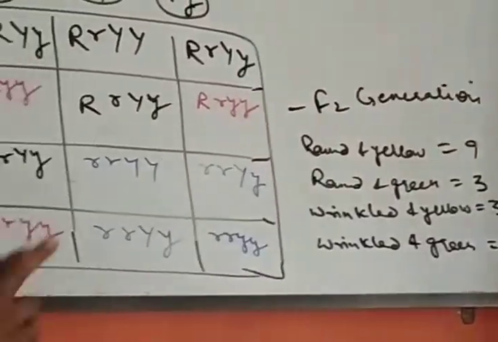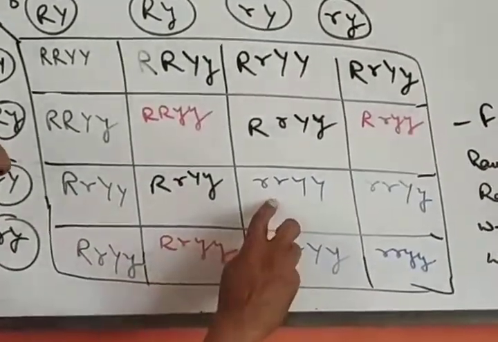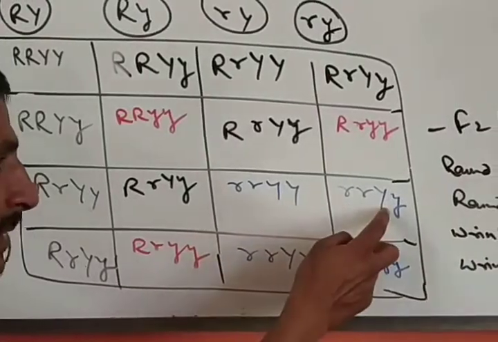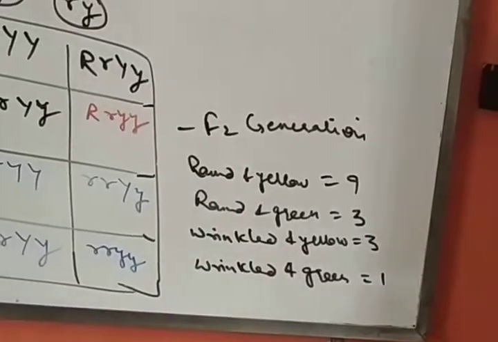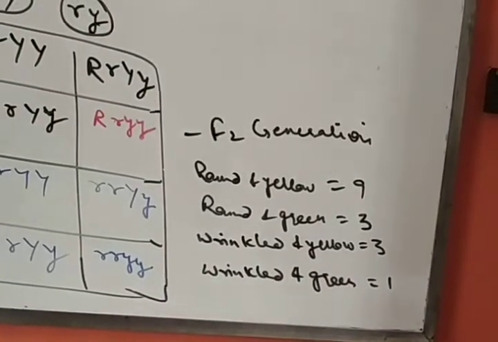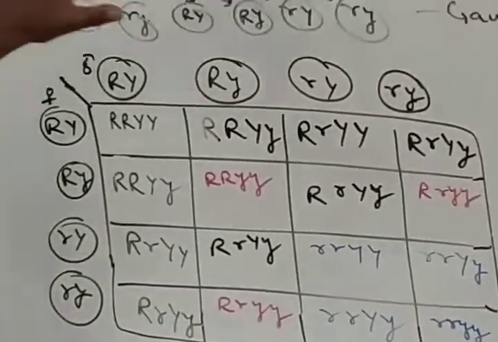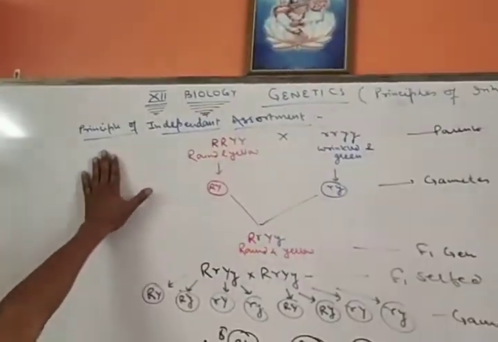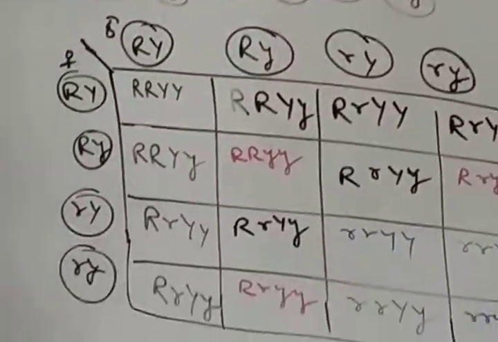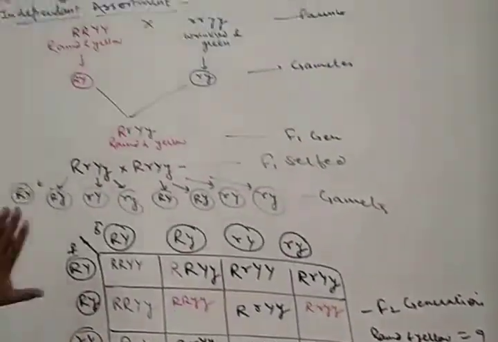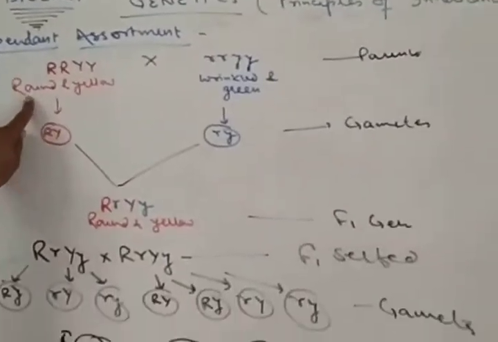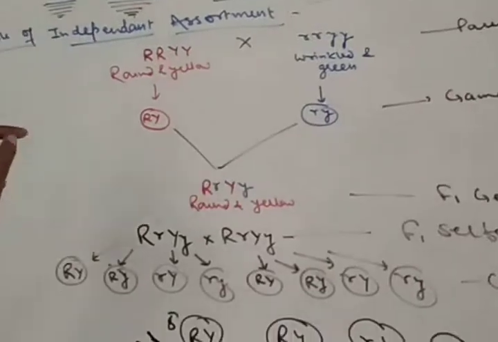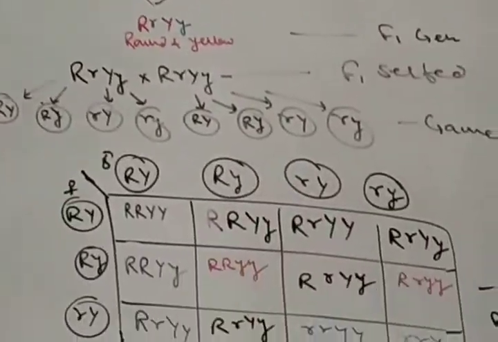In the remaining 3 places capital R is absent but capital Y is present, thereby proving that wrinkled and yellow are the new combinations produced in the F2 generation. This is also called the principle or law of independent assortment, and it is also called a dihybrid cross, because here we are taking into account two phenotypic characters, that is seed shape and seed color. This is the principle of independent assortment.